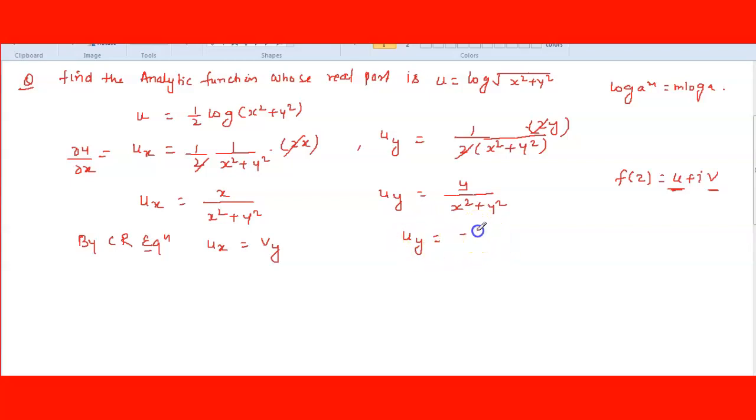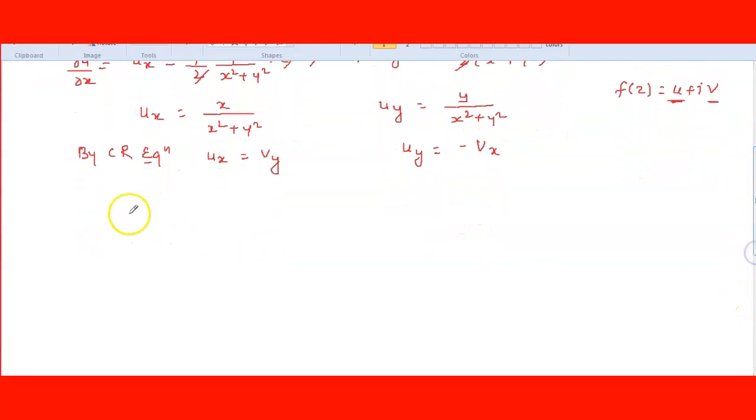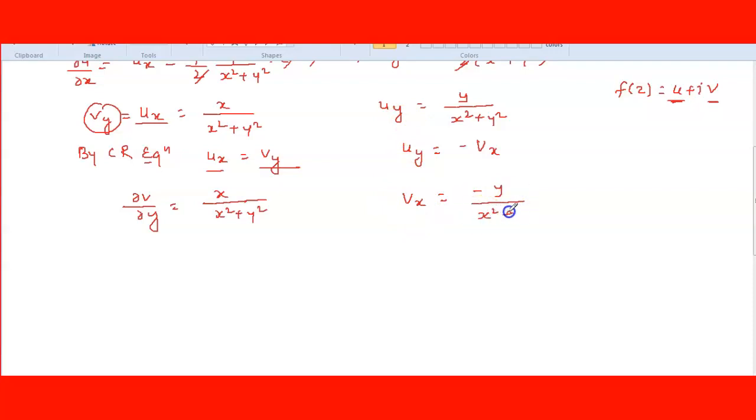Here ux we already know, so this is also equal to del v by del y, which is x upon x square plus y square. Because ux is equal to vy. And uy, which is minus vx, is y upon x square plus y square.